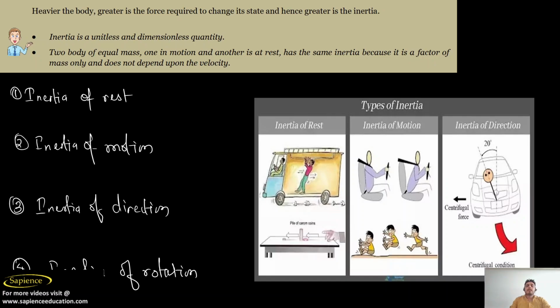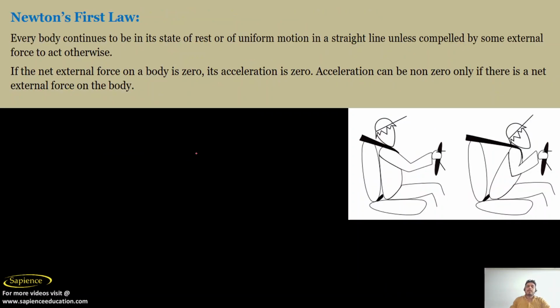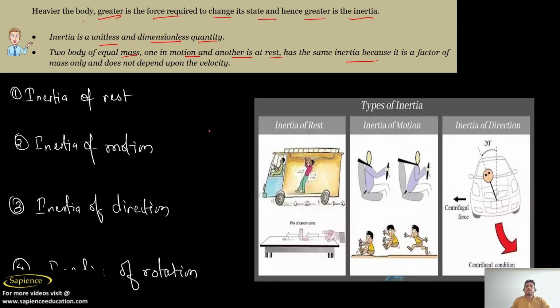Now, inertia can be categorized in different forms. See, the heavier the body, the greater the force required to change its state, and hence the greater the inertia. Inertia is unitless; it is a dimensionless quantity. Two bodies of equal mass, one in motion and another at rest, have the same inertia. So inertia does not depend upon the motion, it only depends upon the mass of the object. Now I will discuss the four types of inertia.